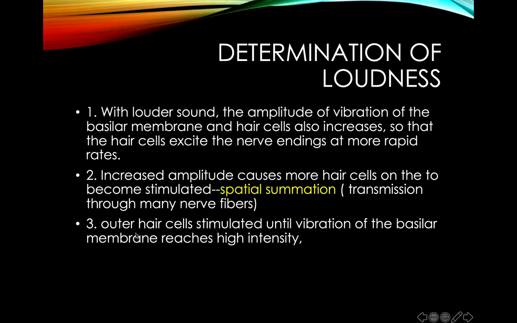They are not arising from the inner hair cell. So when these nerve fibers from the outer hair cell reach the primary auditory cortex, the brain will get the idea that it is arising from the outer hair cell. So it means the sound is loud or it is of high amplitude or high intensity.